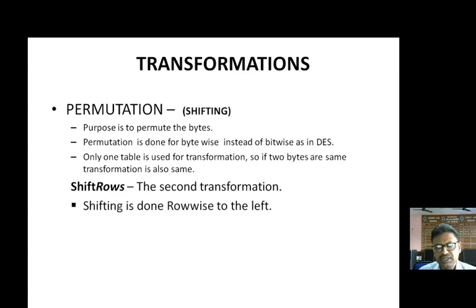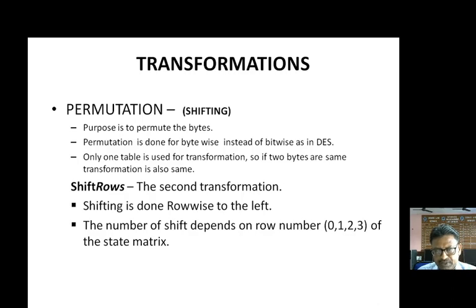And shifting is done row-wise to the left. The number of shifts depends on how many bytes will be shifted. It depends upon the row number. We have 4 rows in the state matrix: row 0, first row, second row and third row. Meaning thereby if it is row 0, no shifting. If it is row 1, 1 byte will be shifted. If it is row 2, 2 bytes will be shifted.